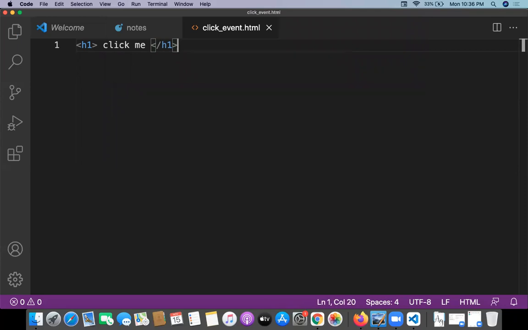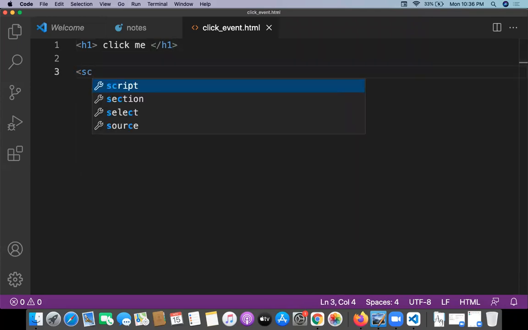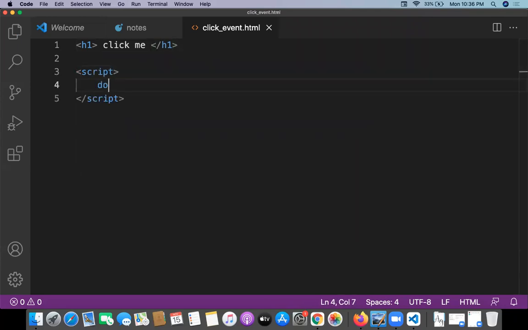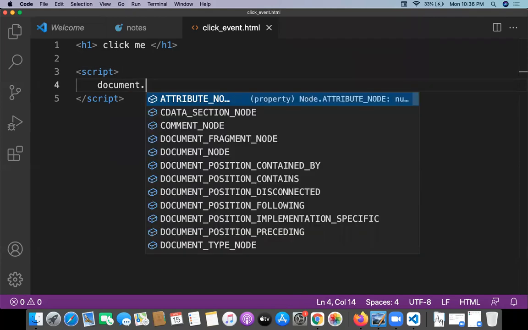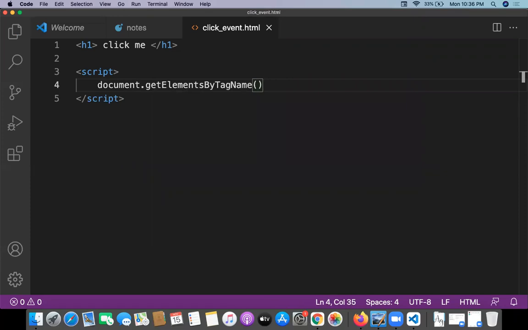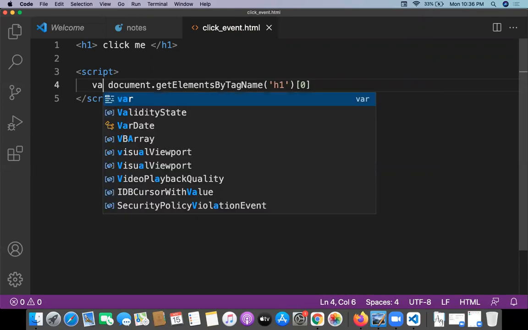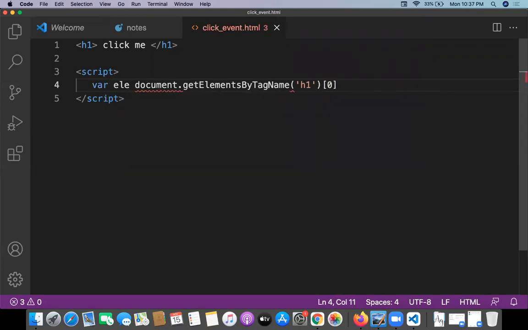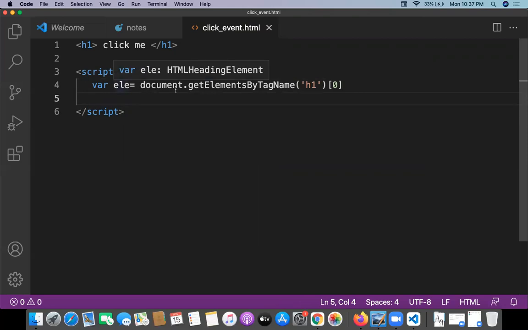I want to add some event on this. Script open, script close, and document.getElementsByClassName or TagName. The name of the tag should be something like h1 of 0. So this is the element, where ele is equal to. I'm going to create one simple variable called ele, and ele is going to store the tag.